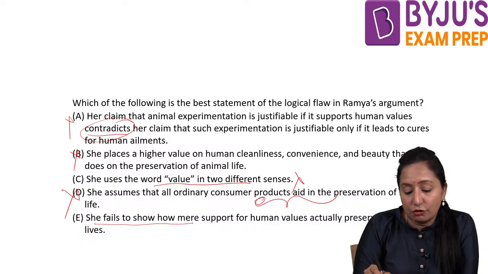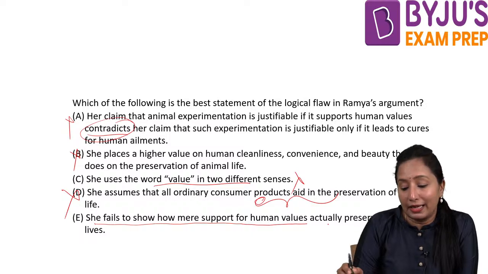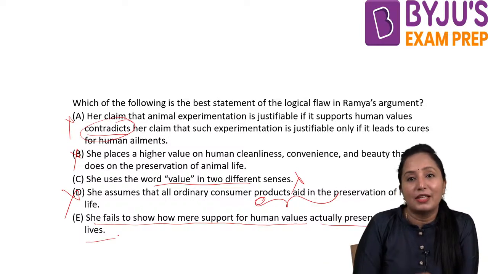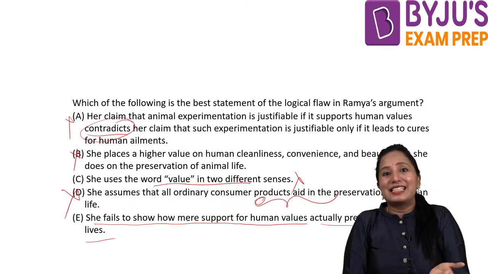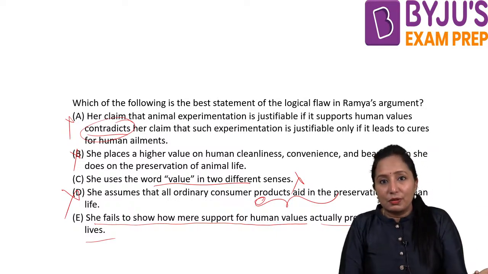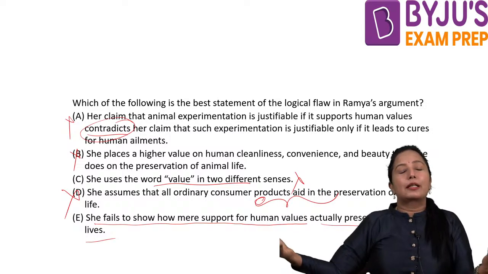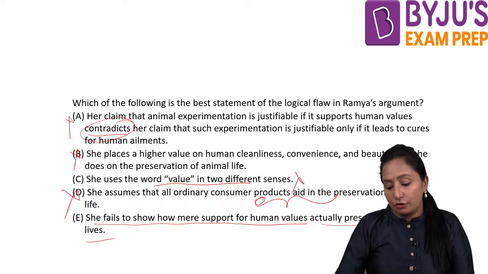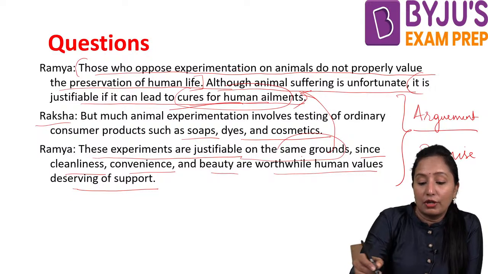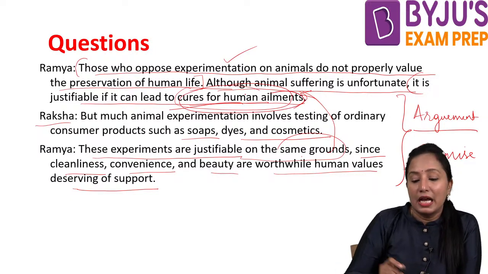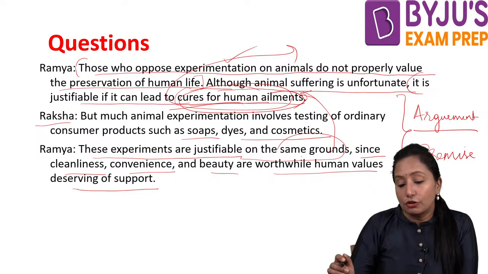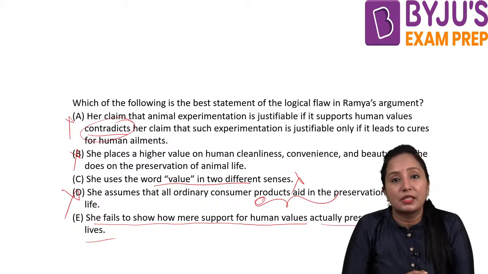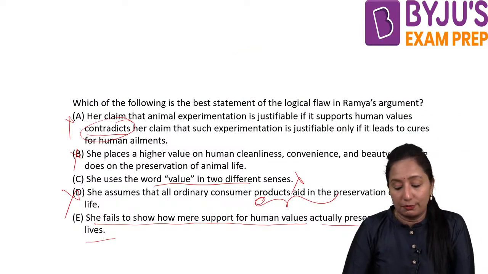But she fails to show how mere support for human values actually preserves human life. What is that base? What are the grounds on which she says that if we are saving human values, then human life will be protected? In what way is it there? If there is experimentation for a cure for human ailments, how will this lead to human life protection there? Getting it? This is what basically happens in our flawed arguments.